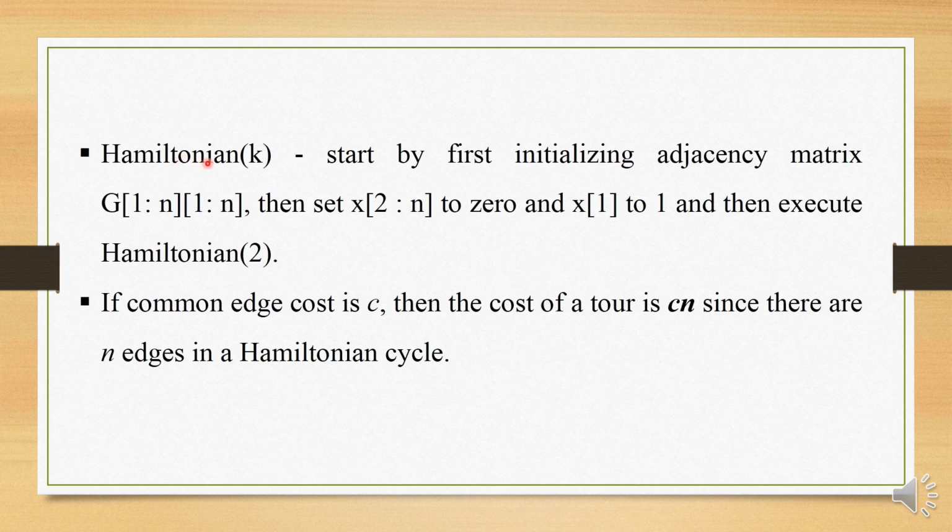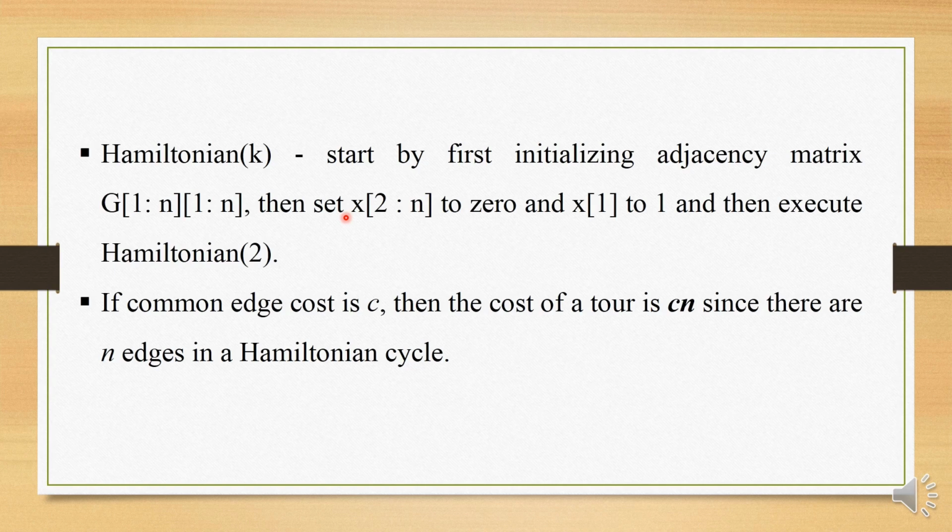The function Hamiltonian k is called only after some initializations. So we need the adjacency matrix which indicates whether there are edges between vertices or not. So we initialize the adjacency matrix with n rows and n columns because there are n vertices represented as g of 1 to n rows and g of 1 to n columns. We also have the vertices selected on the Hamiltonian path given by x1, x2 until xn.